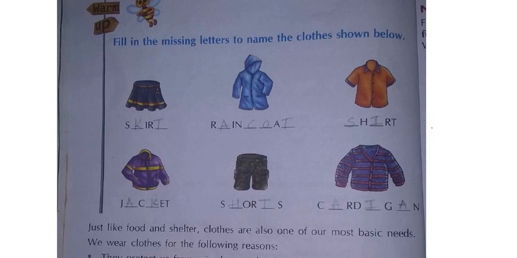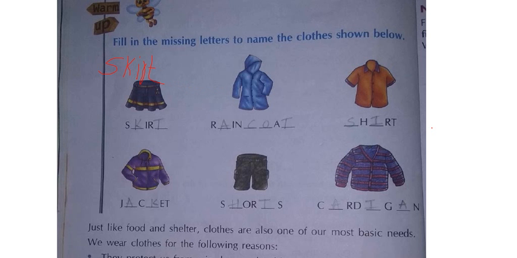Okay, first one is what, children? If you observe here, what is this? Skirt. So what is the spelling of skirt? I am writing here again. S-K-I-R-T. R this is, next is T. Okay, skirt. This is the answer.